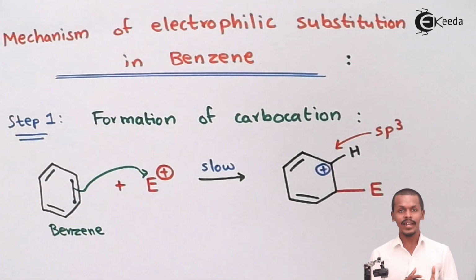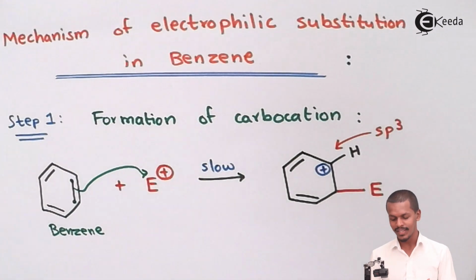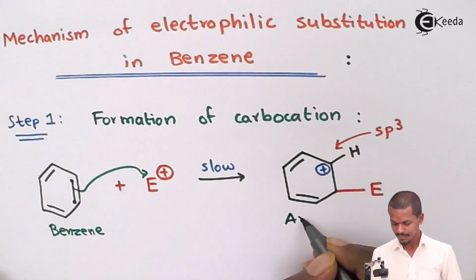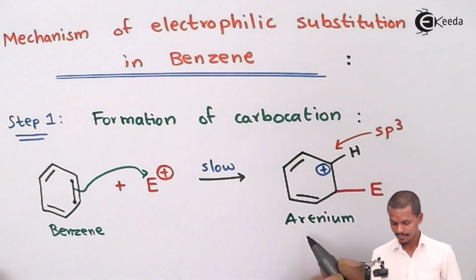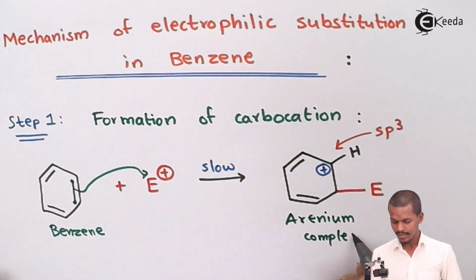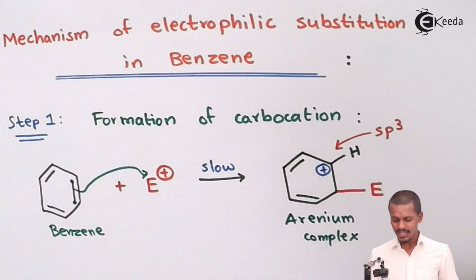And whenever an electrophile approaches the benzene, the formation of a carbocation takes place, and that's the reason a name is given to this kind of complex that has been formed over here, and that is basically the arenium complex. Because arenium, as the name suggests, comes from arenes, that is, aromatic compounds. They are known as arenes, and in this case also it is an aromatic compound which possesses a positive charge.